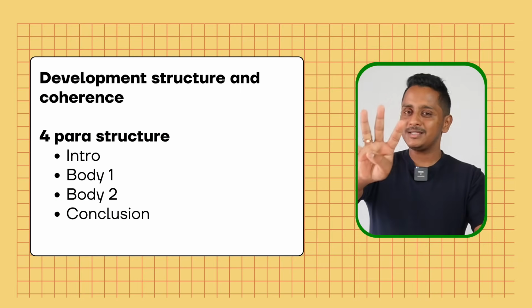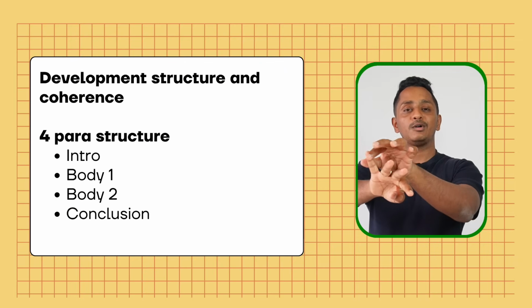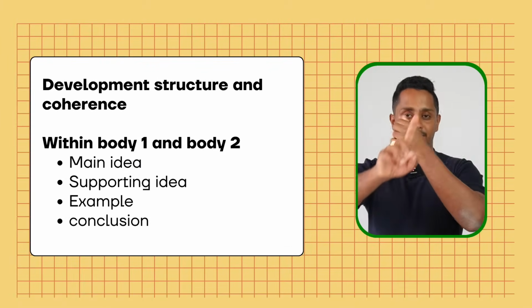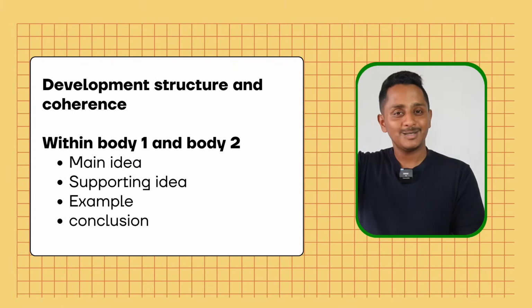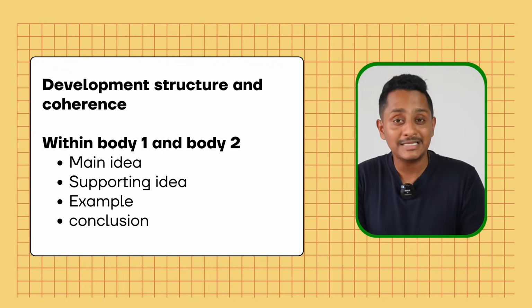In 20 minutes, they are not expecting a lot from you. Whatever they're expecting, I'm just telling you, four paragraphs are enough: intro, body 1, body 2, conclusion. Body 1 will have main idea, supporting idea, example, conclusion. Body 2 will have main idea, supporting idea, example, conclusion. As simple as that. Now within this, how do I do it?